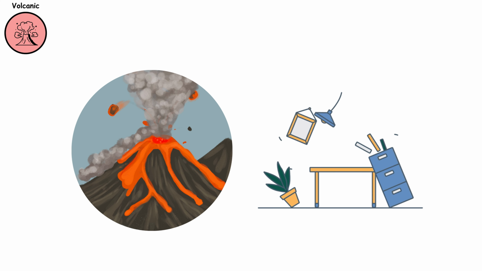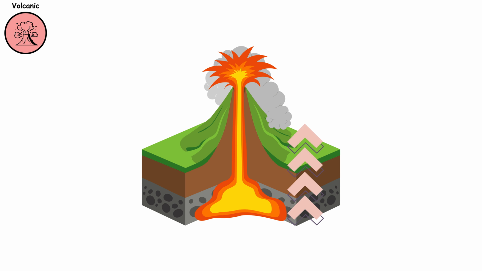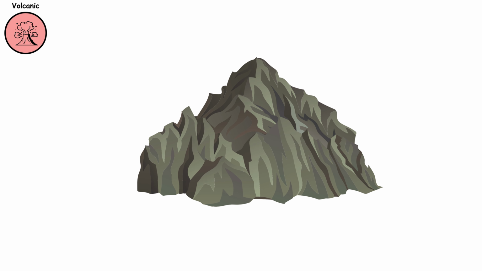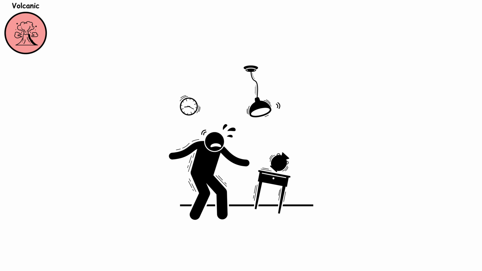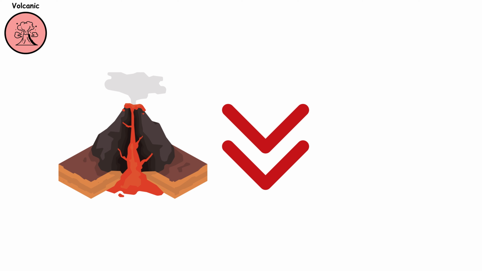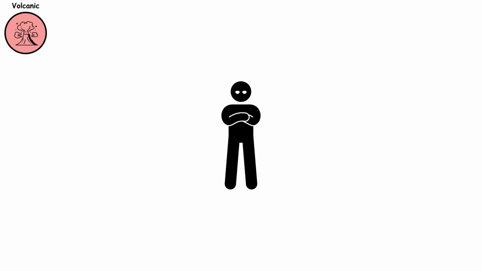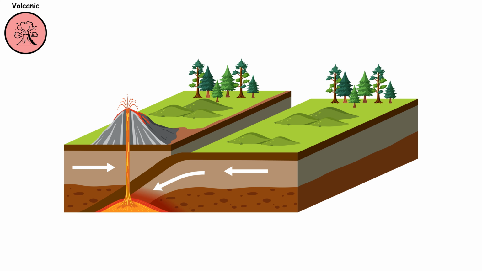Volcanic. Volcanic earthquakes happen due to the movement of magma and gas beneath active volcanoes. As pressure builds, the surrounding rock fractures, causing small to moderate quakes that can signal an impending eruption. These earthquakes are usually less powerful than tectonic ones, often ranging between magnitude 2.0 and 6.0. However, they can still be extremely dangerous when combined with volcanic activity.